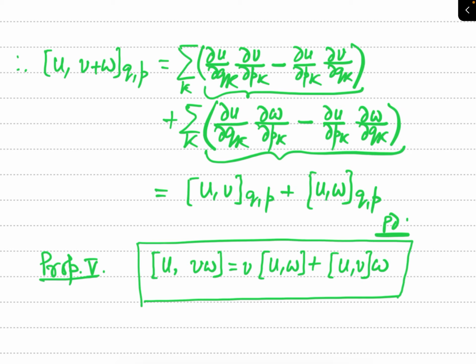Now again, by using the basic definition of Poisson bracket of two variables, we can prove this result easily. So let us see how we can prove it. Let us start with the LHS and try to obtain the RHS.